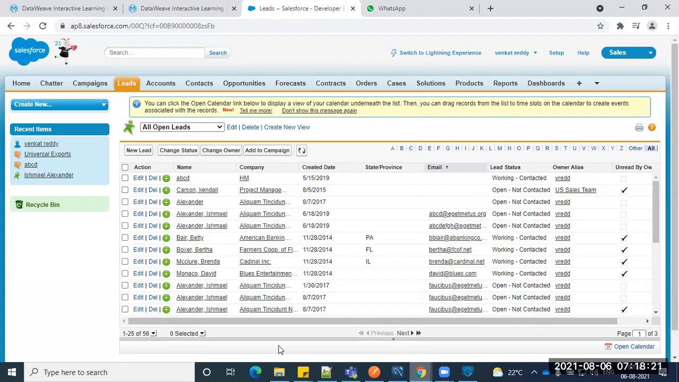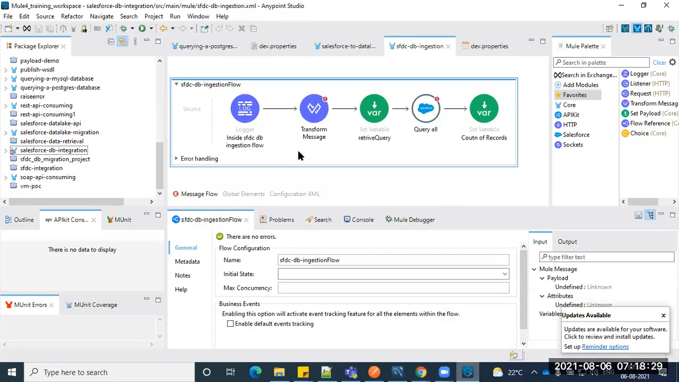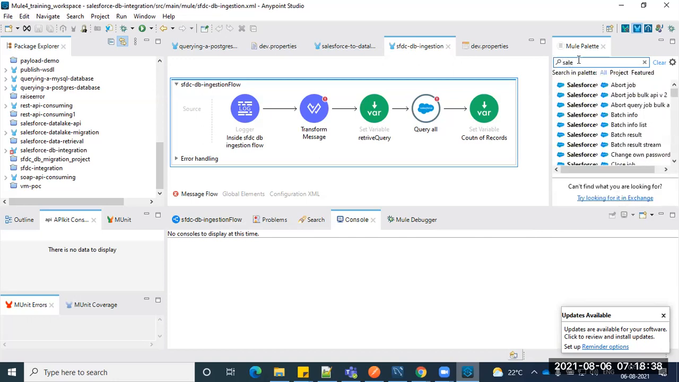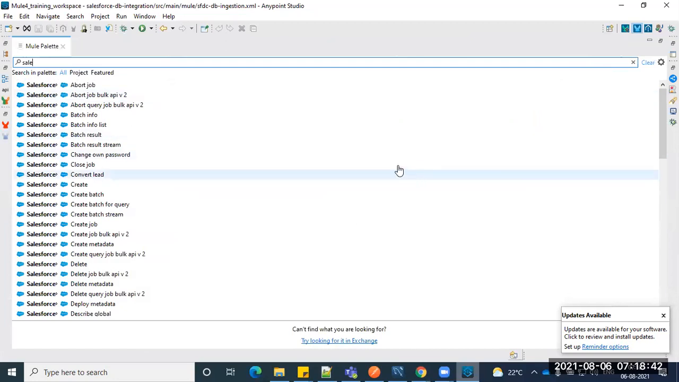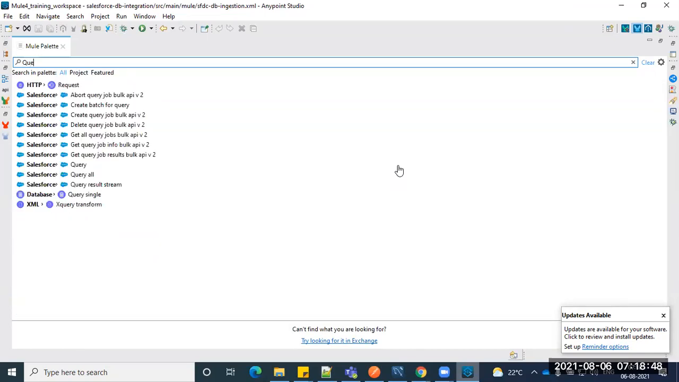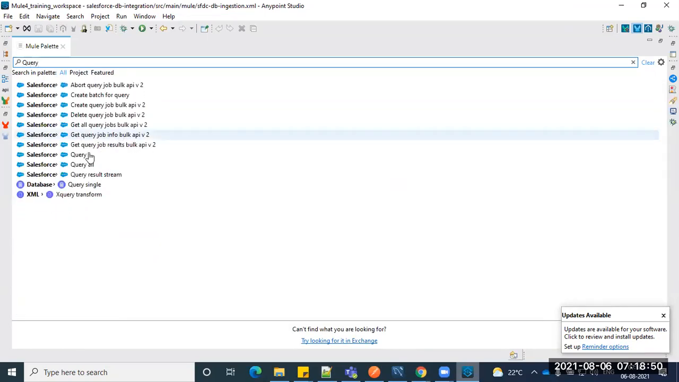Okay. So coming back to MuleSoft, how to integrate it. Let's go back to MuleSoft. We have different kinds of connectors, and just search for Salesforce. You can see the number of connectors there, guys. These are all Salesforce connectors. Let's start with query. We have query and query all.